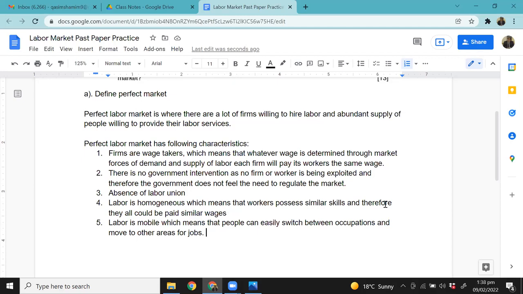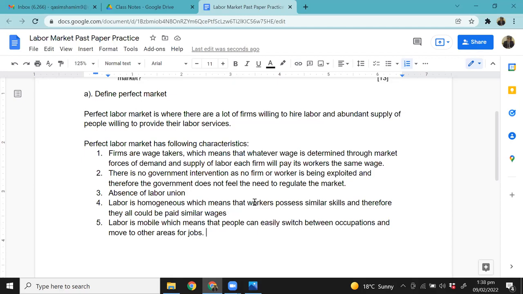Then labor is homogeneous, which means that the skills this labor possesses are very similar, and therefore everyone is more or less paid the same wage. And another thing you need to remember is that labor is mobile, which means that labor can switch between occupations, move from one occupation to another, and also move to different areas for work. So these are all the things that you need to remember.